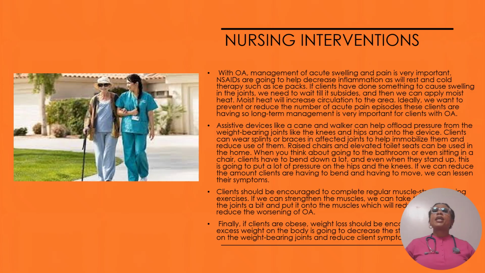Assistive devices like a cane and walker can help offload pressure from the weight-bearing joints, like the knees and the hips, onto the device. Clients can wear splints or braces in affected joints to help immobilize them and reduce use of them. Raised chairs and elevated toilet seats can be used at home.